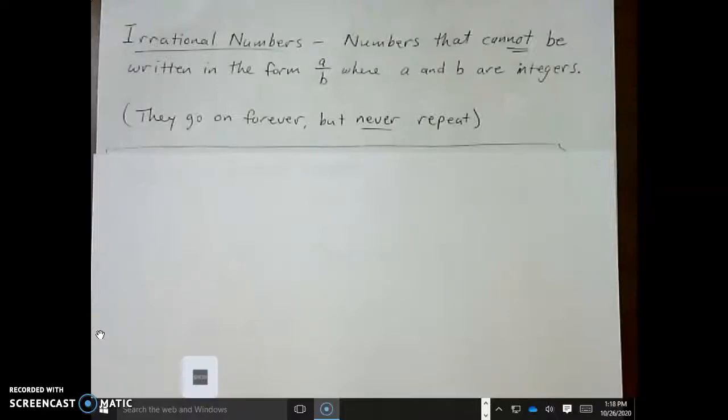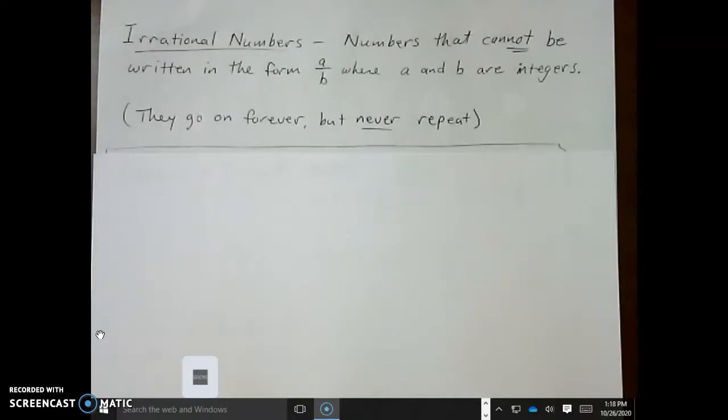Well, everybody, we've seen rational numbers. It is now time to see irrational numbers. So there's a definition here. They're numbers that cannot be written in the form a over b, where a and b are just integers. It's impossible. They actually go on forever, but they never repeat.